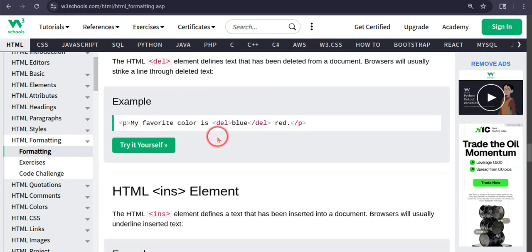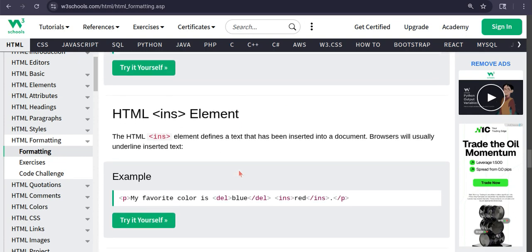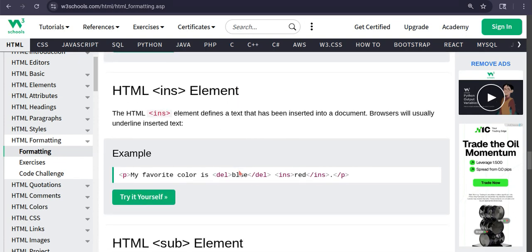His favorite color is blue, red. So his favorite color is blue. He wrote that mistakenly, so he just used the command delete, and using red, he just wrote his actual color that he likes. So HTML ins element. The HTML ins element defines a text that has been inserted into a document.